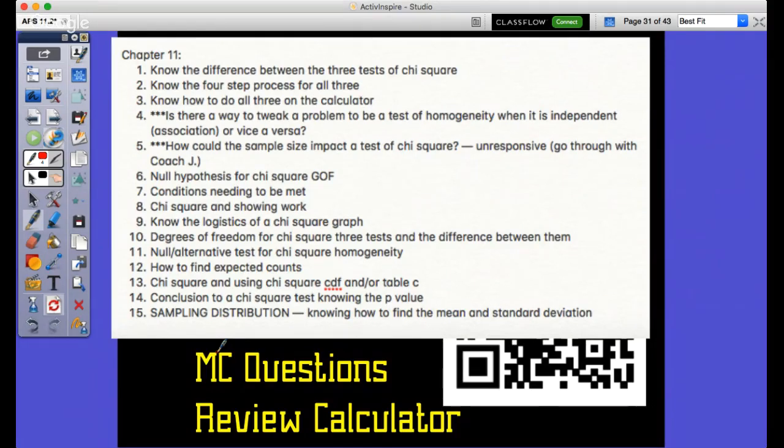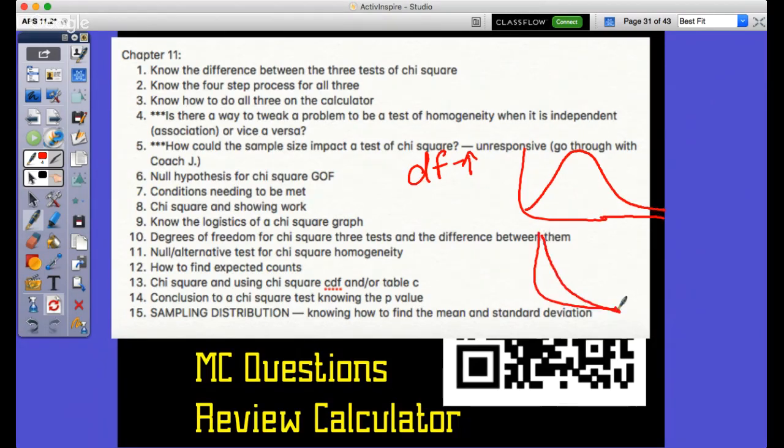Good wisdom there. I did want to say, as degrees of freedom increase, what happens to the graph? It does become more and more normal, right? So a high degrees of freedom compared to a low degrees of freedom. As we look at it, what we can say is that it's not approximately normal. It just becomes more normal.